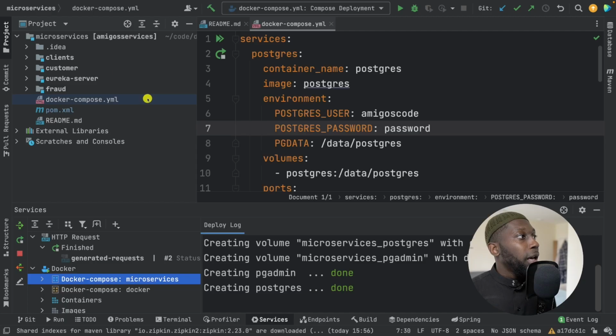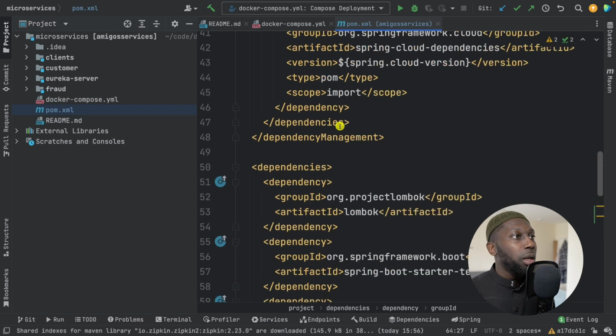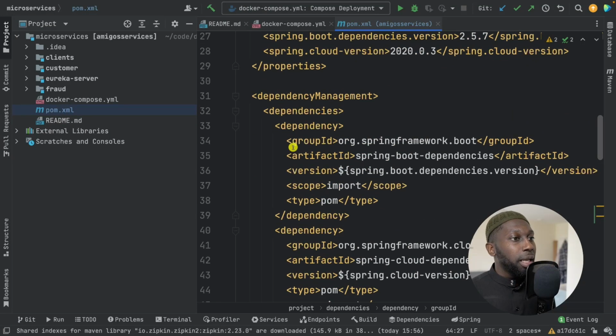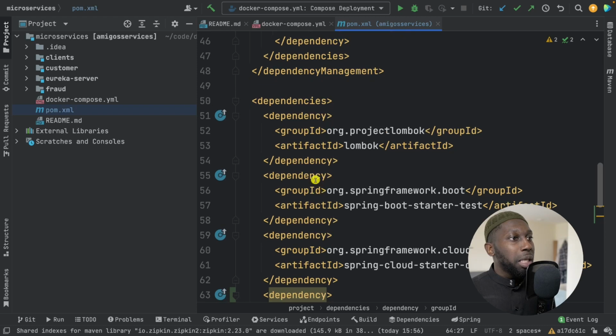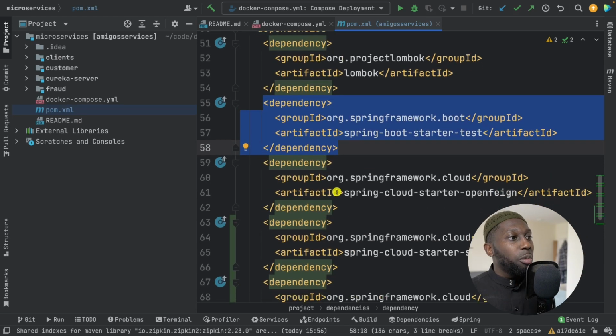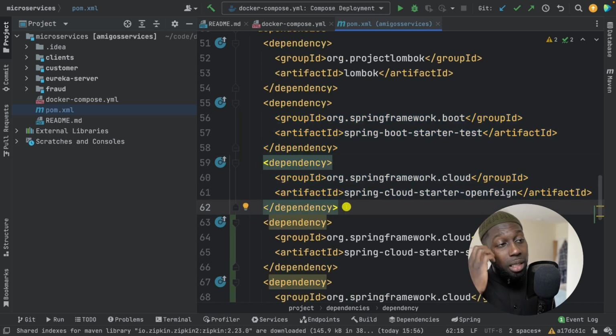Back to IntelliJ. And in here, let me just open up the pom.xml and show you basically the configuration. So this is a multi-module project in here with some dependencies, but really what we are interested in, have a look: Spring Boot starter test, Open Feign, I'm going to show you this in a second. So this allows us to have a client so that we can communicate with our microservices. So one microservice can send a REST API call to another microservice.